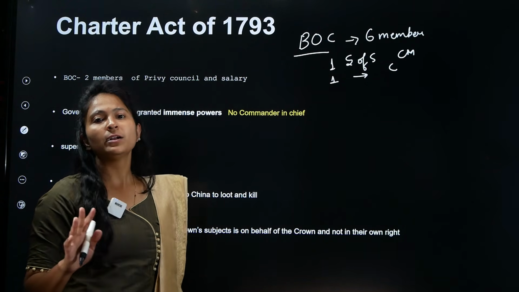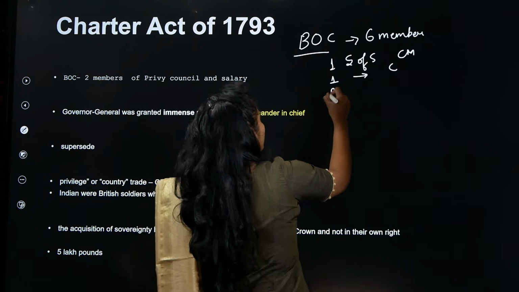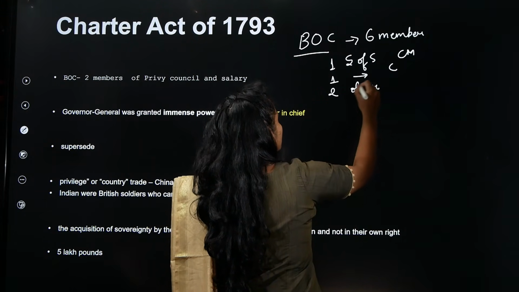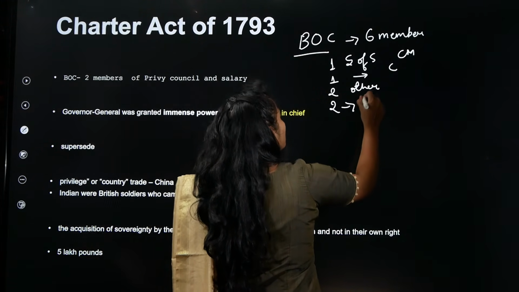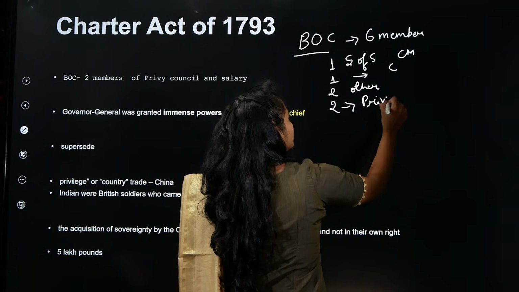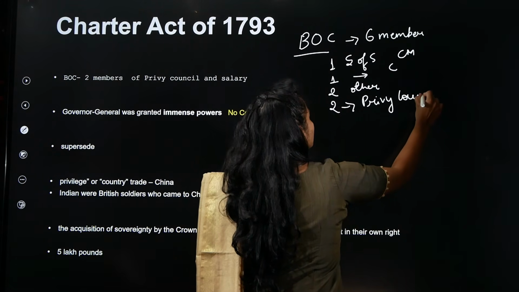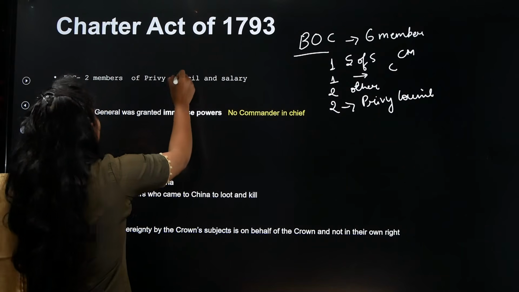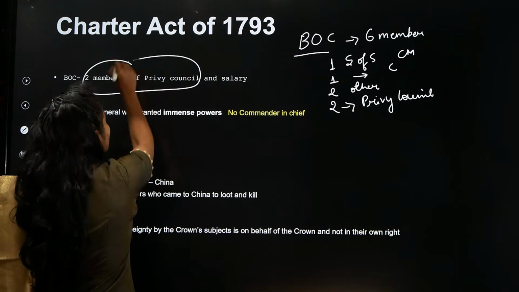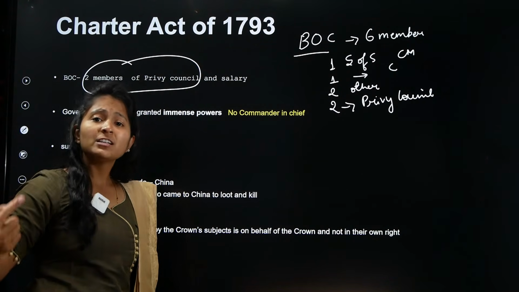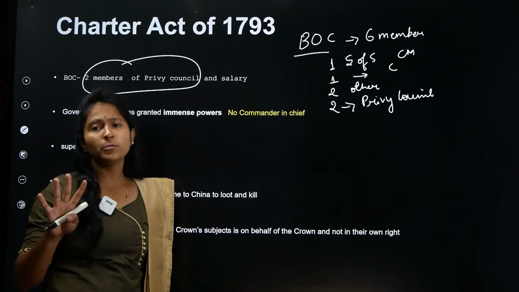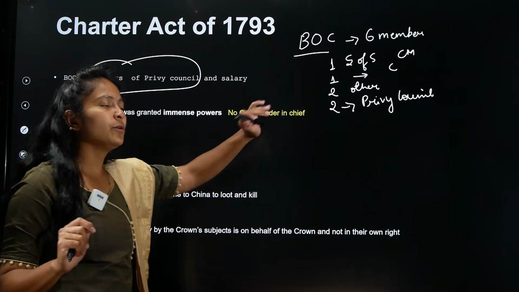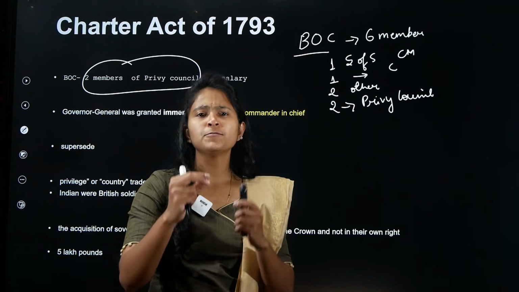But here, now we need to understand that there were 2 other members and only 2 came from the Privy Council. So this is something that we need to understand. Only 2 members come from the Privy Council. In the previous Pitt's India Act, we had seen that there were 4 members who were coming from the Privy Council, but here you can see the board has a little bit of change.